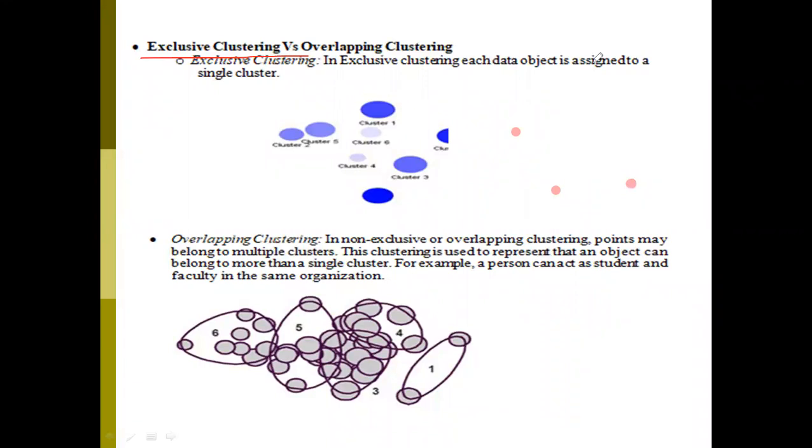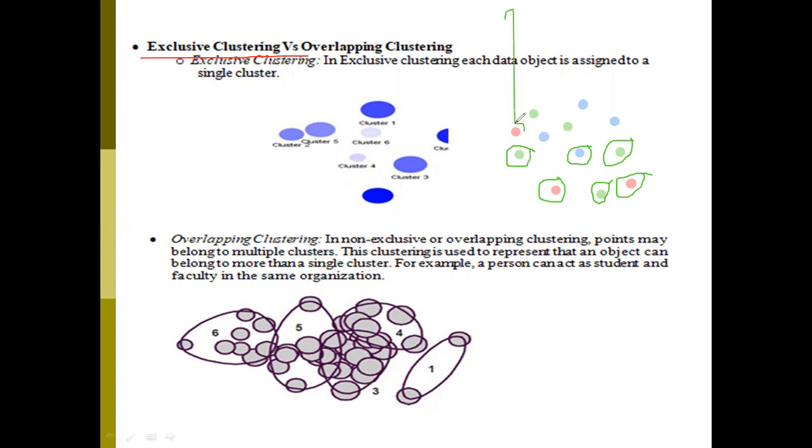Assume these are my data points. So exclusively you can make these data points into groups, clusters. So this is one cluster, cluster 2, cluster 3, cluster 4, cluster 5, cluster 6, cluster 7, and so on.